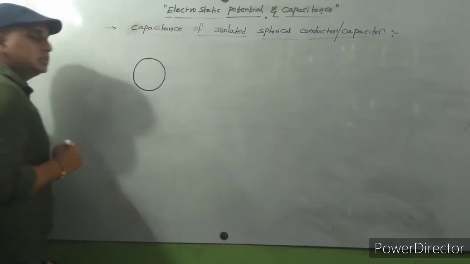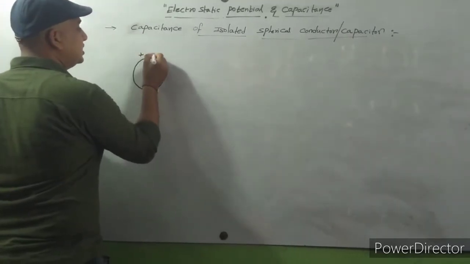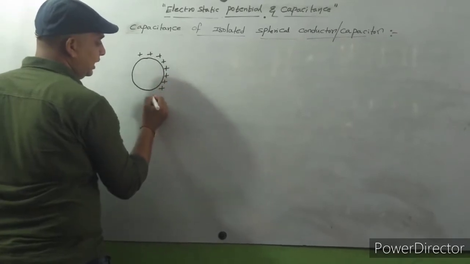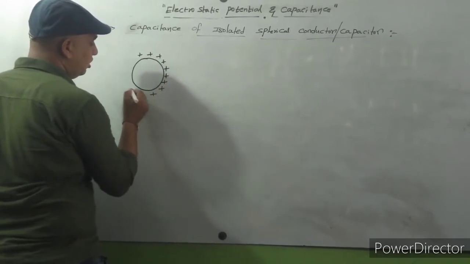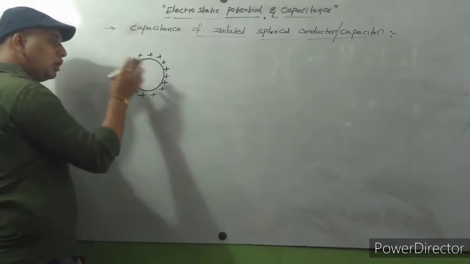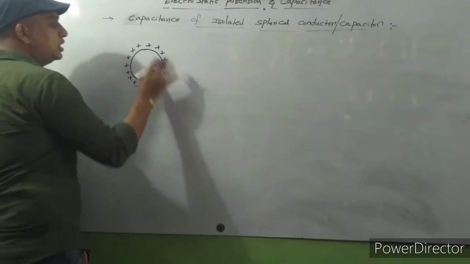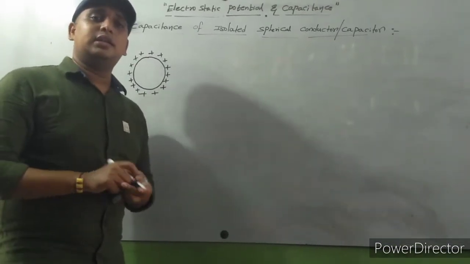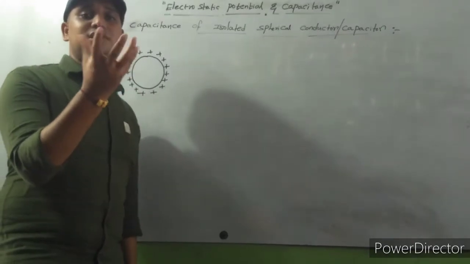You know charges are present on a conductor. Charges are localized on the surface, because a conductor contains freely movable charge carriers.